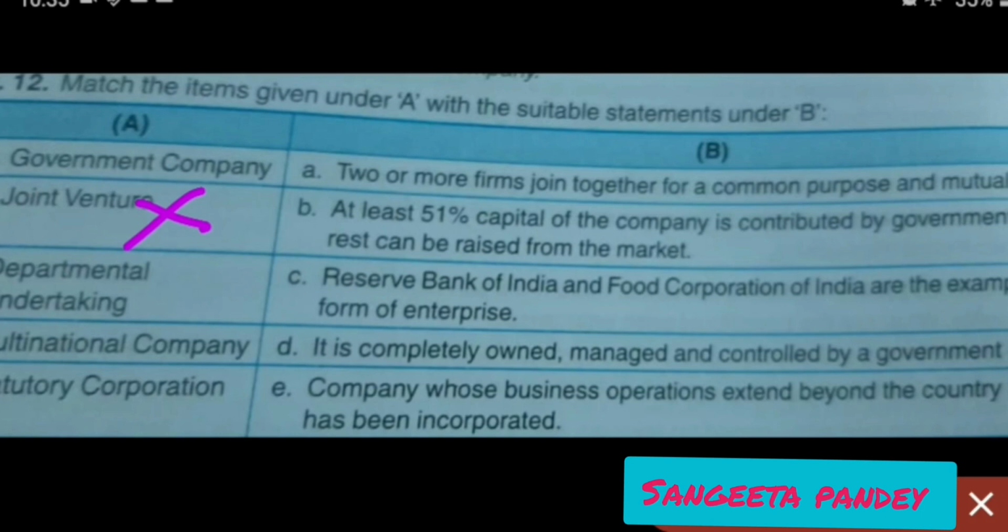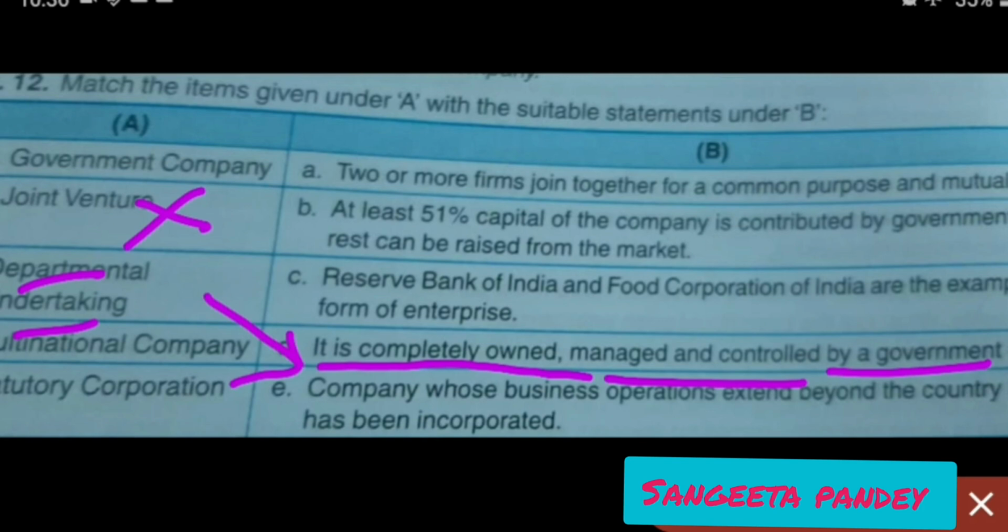Okay, and then departmental undertakings. Departmental undertakings are completely owned, managed and controlled by a government ministry. Simply the ministry's control remains over there on departmental undertakings. So the option is D. Okay, D is matched with departmental undertaking.